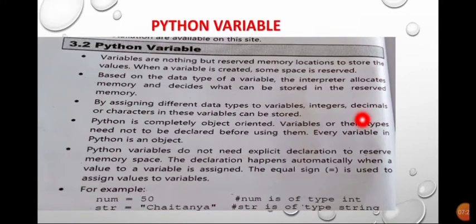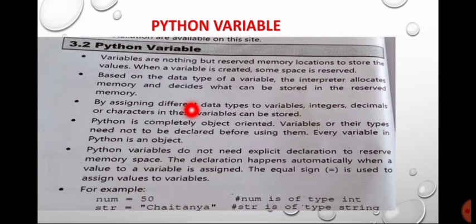Python variables. Once you have downloaded the software, you have to move forward to study the different types that belong to Python, that means the format and the information that you require for programming in Python. The variables are nothing but reserved memory locations to store values. When a variable is created, some space is reserved. So Python variables are used to reserve that memory location where you are going to store the values.